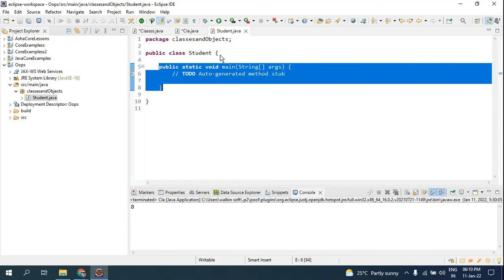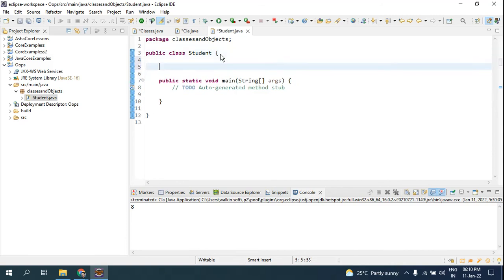And now as you can see, I will declare a variable. In Java, these are called attributes. First you have to give the data type, then you have to give the variable name. I'll give num and assign the value 10. So this is the variable, this is the data type, and this is the value you have assigned. And this is outside the main method.